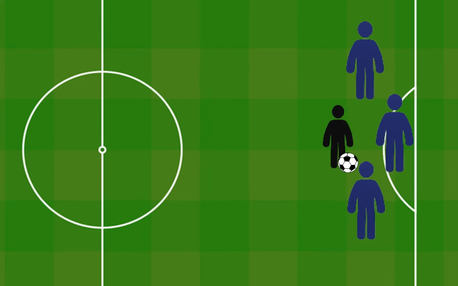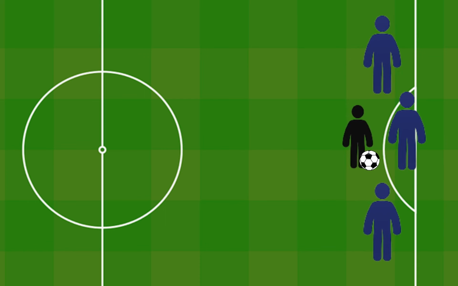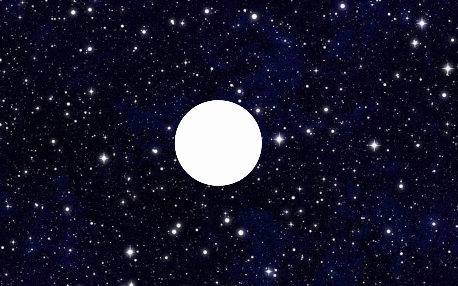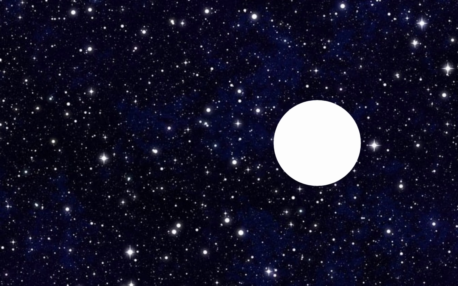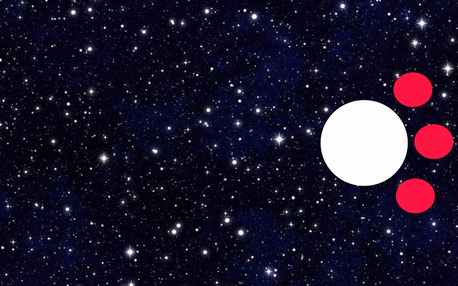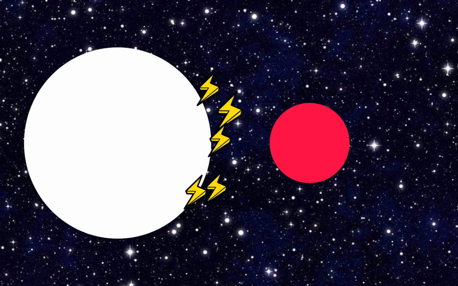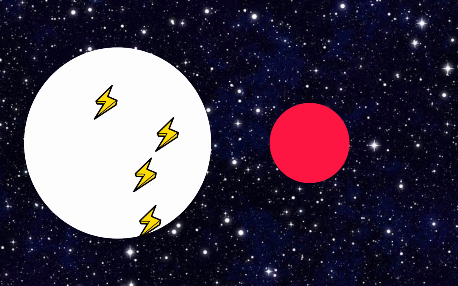This relates exactly back to the Higgs field. Let me explain. Imagine the player and the ball as a particle passing through the Higgs field. As the particle passes through the field, it interacts with the bosons, and in this case, we can imagine the bosons as the blue team players or the opposite team players. As the particle interacts with the boson, this interaction releases energy. This energy is absorbed by the particle.